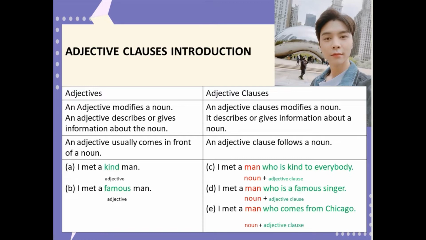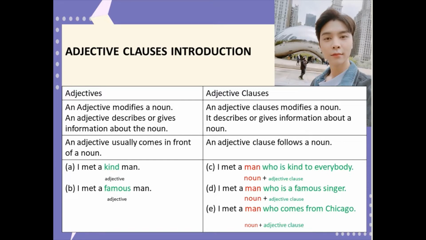Let us see the examples here. I met a kind man. Kind is an adjective. It comes in front of a noun, man. Kind is an adjective that modifies, that describes the man.